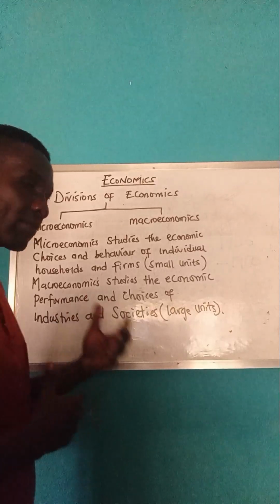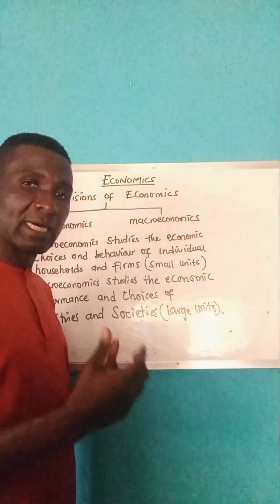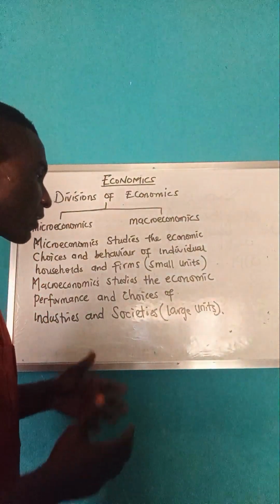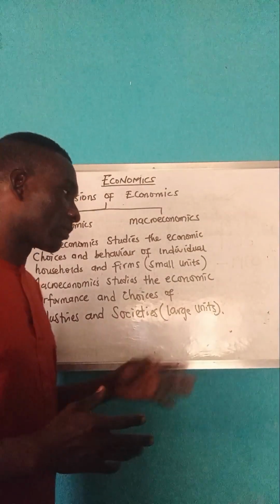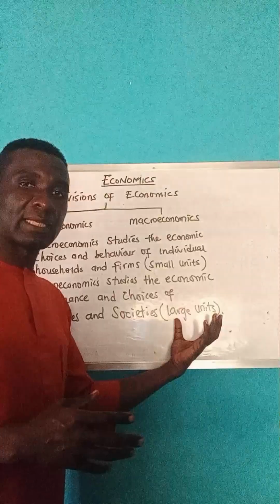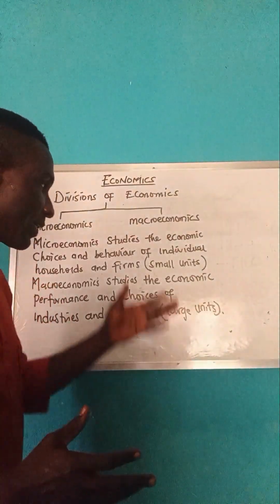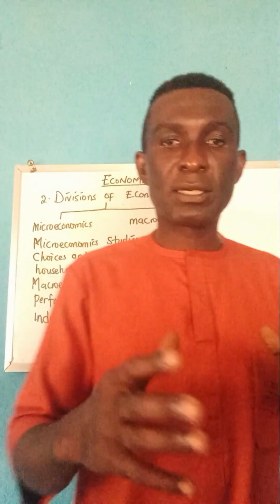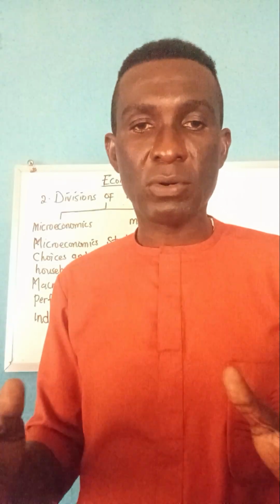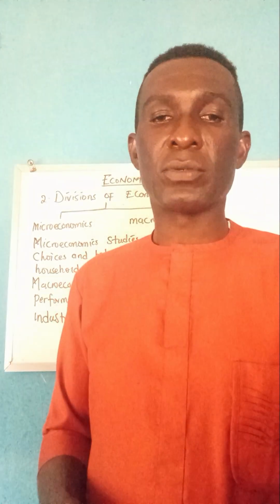So the way they are making their choices, the way they are acting and making decisions, we'll get to see that later. And then we also said and society. So this also we could see as a large unit compared to the earlier ones, which are small units. So on this note, economics has these two major parts. So take notes, and then we're going to get more as to what topic areas directly fall within.